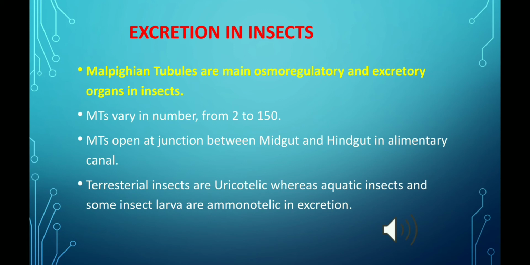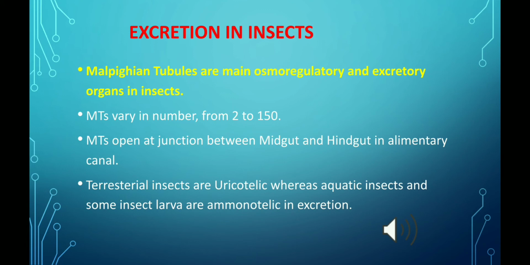Now, if we talk about the urine output, then the primary urine, together with the soluble products of digestion and insoluble indigestible material coming from the midgut, finally altogether passes to the rectum. Therefore, we can also say that the insect's excretory system comprises the Malpighian tubules and the rectum acting together.